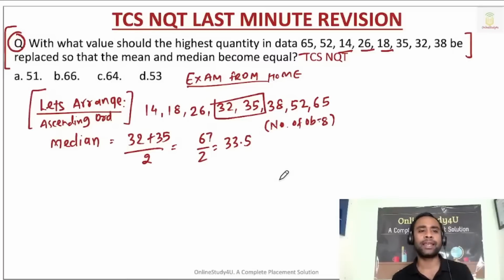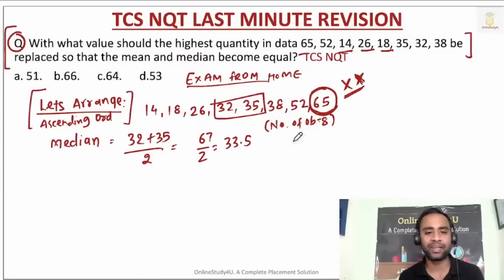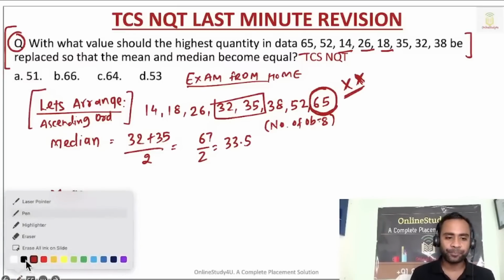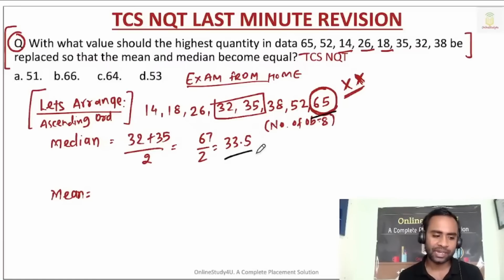See what they are telling: with what value should the highest quantity in the data be replaced so that the mean and median become equal. We really don't care about the highest value when we are calculating the median. But when we calculate the mean, we need the highest value replaced so that it becomes equal to 33.5.